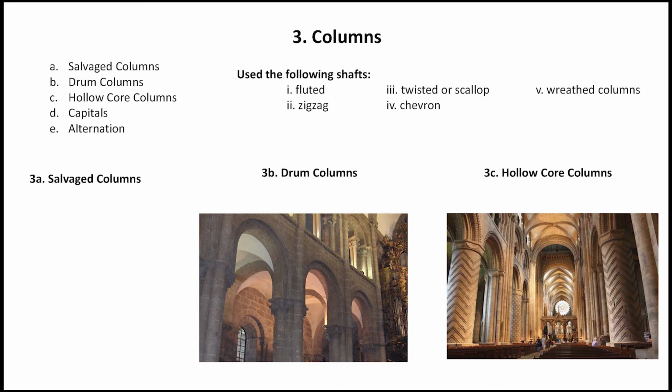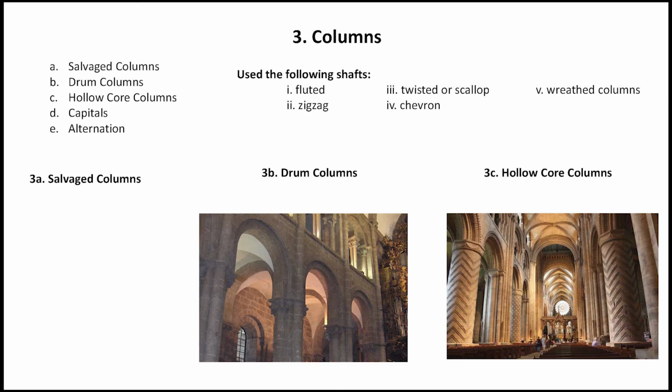They were constructed of ashlar masonry, and sometimes their cores were hollow and filled in with rubble, where these really massive columns were used to hold up the heavy load on the top. This type of column we can see in Durham Cathedral in the UK. These huge untapered and infilled columns were sometimes ornamented with decoration on their surface.